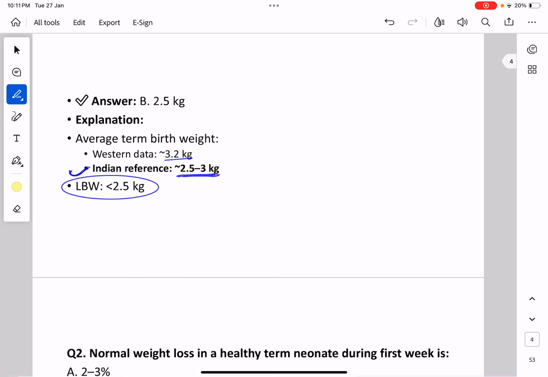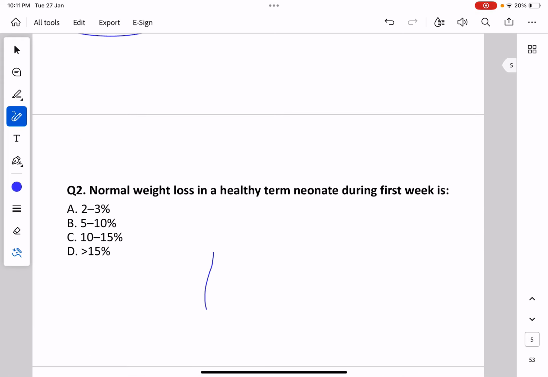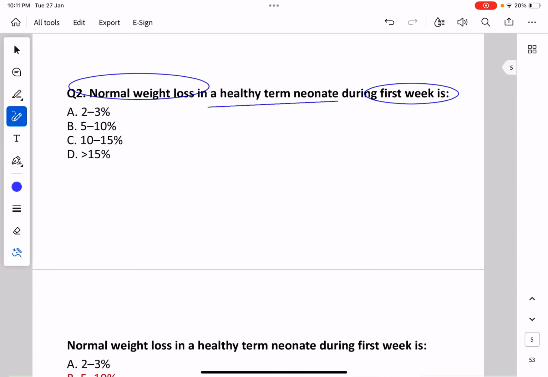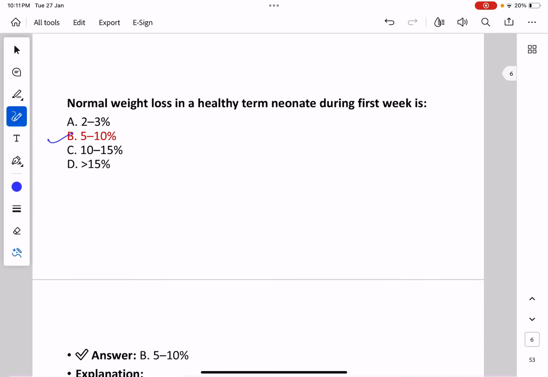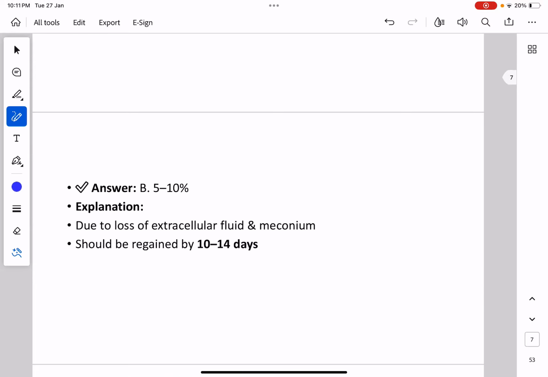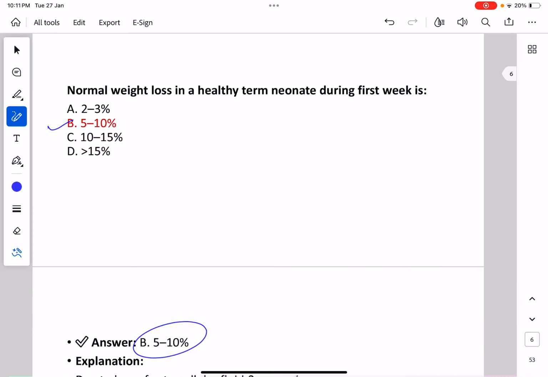Now next: normal weight loss in a healthy term neonate during the first week is. Options are 2 to 3, 5 to 10%, 10 to 15 and more than 15%. So here the answer is 5 to 10%. These are basic, very easy questions, but sometimes in the exam we get confused with such questions also because the options are quite nearby. This is due to loss of extracellular fluid and meconium, and this weight should be regained by 10 to 14 days. So 5 to 10% of weight is lost during the first week after delivery in a healthy term neonate.